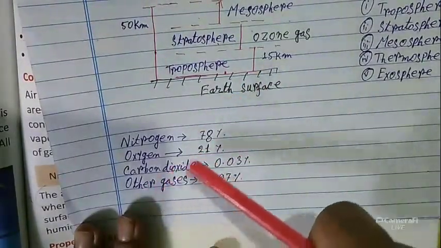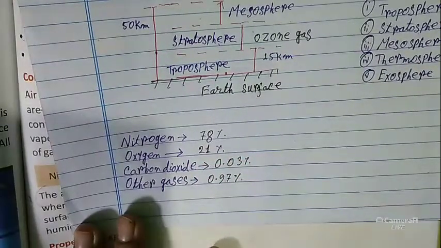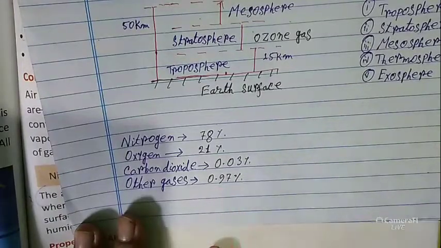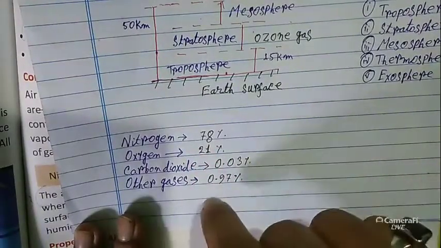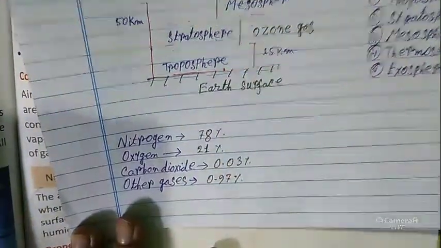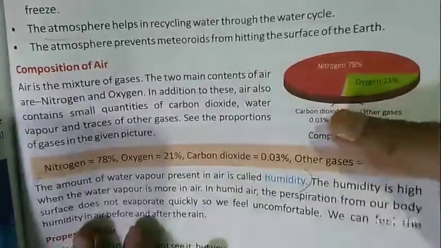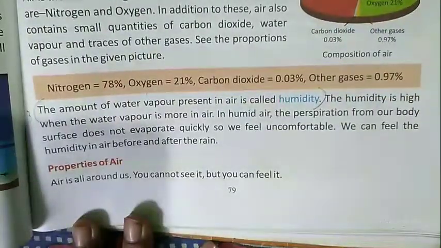Carbon dioxide is 0.03%, and other gases are 0.97%. Here hydrogen, sulfur, and many other gases belong to the other gases.